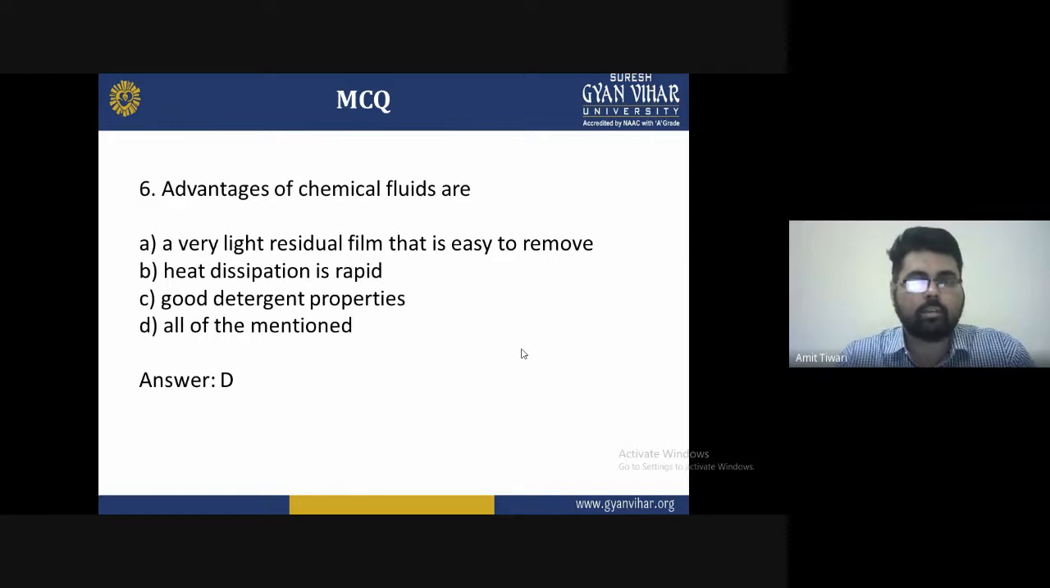Sixth one is the advantages of chemical fluid. A option is a very light residual film that is easy to remove. B is equal to heat dissipated rapidly. C is equal to rapid degrading property. D, all of the mentioned above. The right answer is A, the advantage of the chemical process is a very light residual film that can be easily removed. In the further lecture, we will be discussing the details.